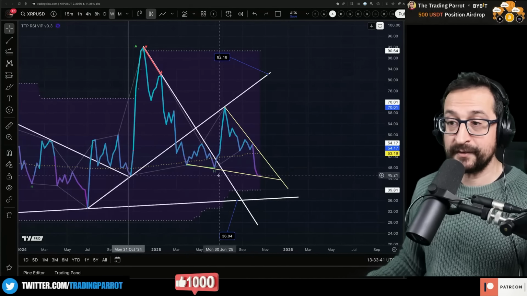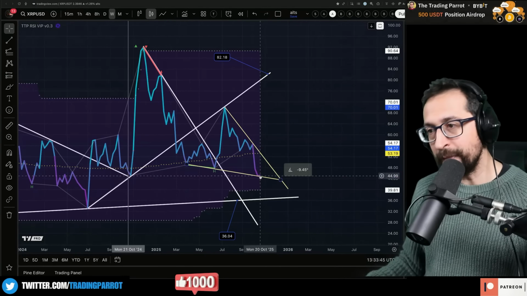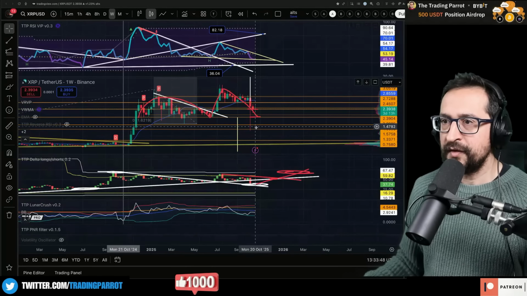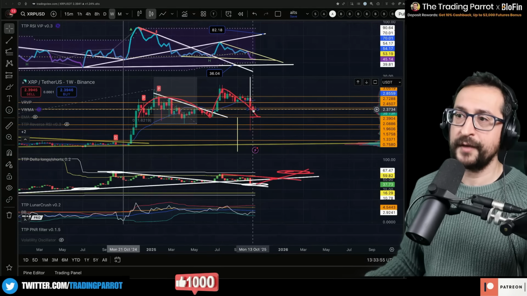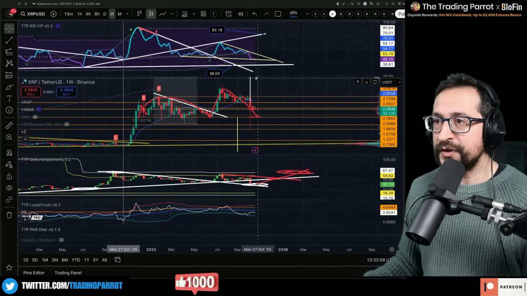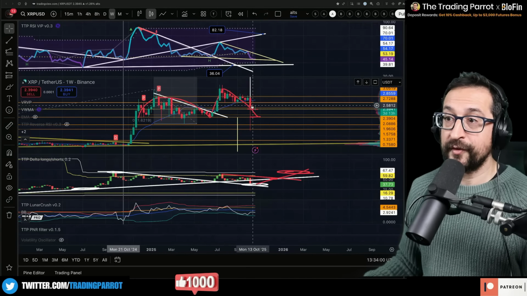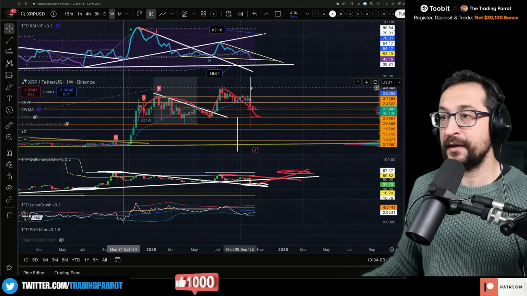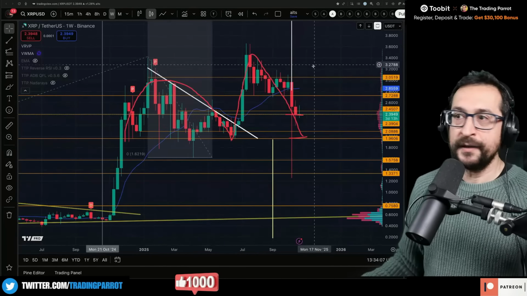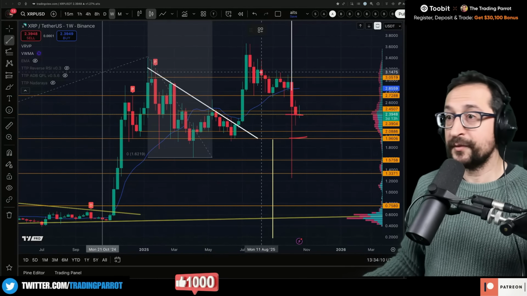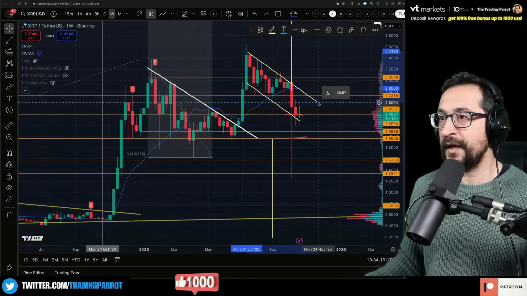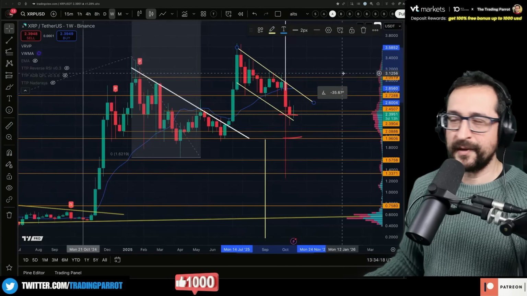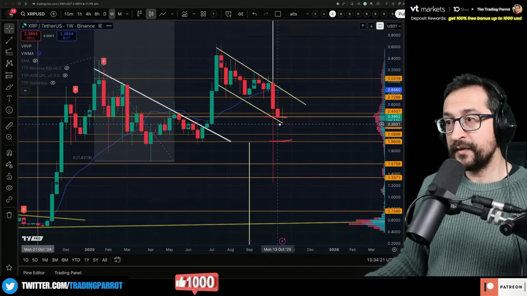But if it does, right? If we use this incoming divergence, is it divergence? Yeah, it is. It's a lower low for the RSI and a higher high for the price. So there's a divergence. And if this pushes up finally for the flag, that by now is a parallel channel. Sorry, I'm doing everything in my mind, and you have to believe me, because I'm trying to rush to get as many coins as possible so everybody goes home happy with some TA, but maybe it's good quality rather than quantity. That is, again, now a parallel channel.